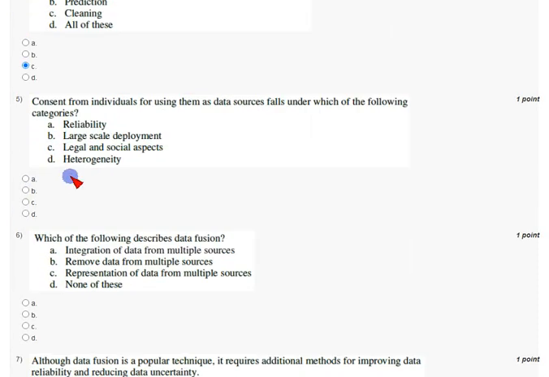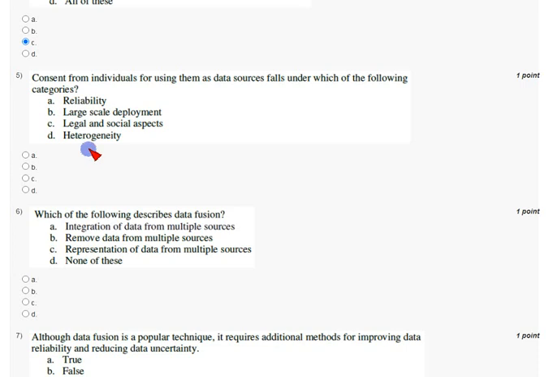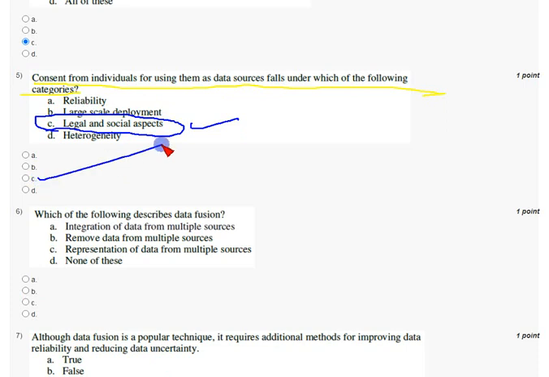And coming to fifth question, the fifth question is, consent from individuals for using them as data sources falls under which of the following categories? So the answer for fifth question is option C, that is legal and social aspects. So mark option C as correct answer for fifth question.